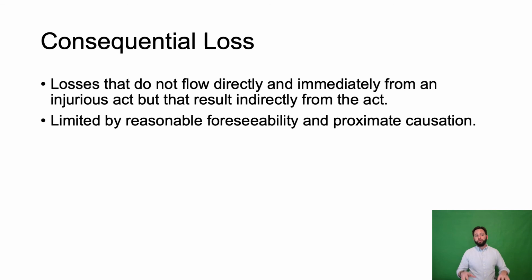For this reason, courts limit the extent of consequential losses to those that are reasonably foreseeable by the breaching party, things the breaching party knew or should have known might occur, and are proximately caused by the breach. Proximate cause being a concept used heavily in tort law, not as often in contract law, but you find it here.